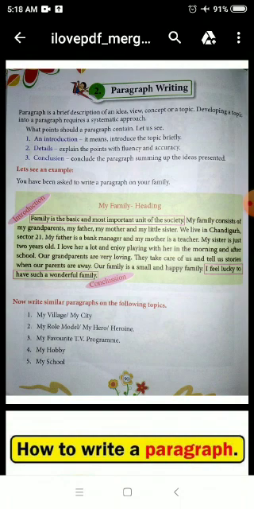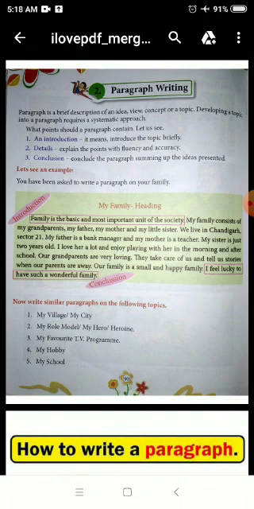So if there is a topic given to you, my family, then you have to introduce that topic. You have to give an introduction of that topic, that what family is. So here in your book, the introduction is given as family is the basic and most important unit of the society. So this is the introduction of family.